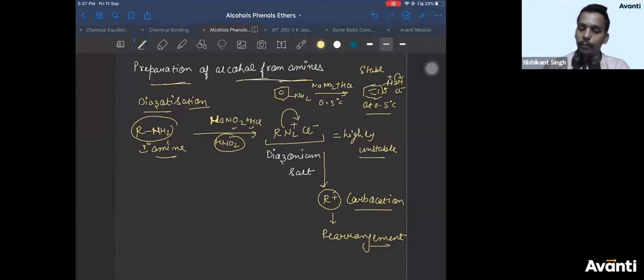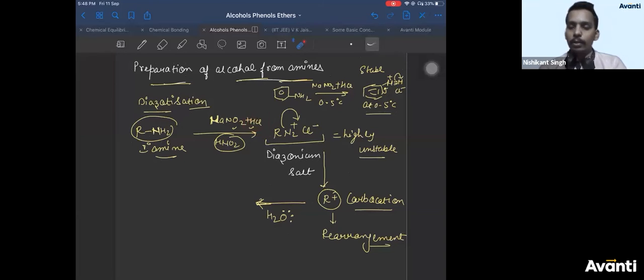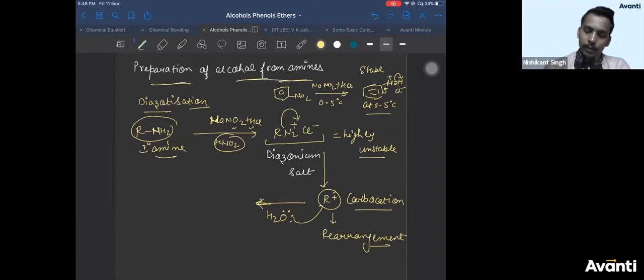Now, if you treat it with warm water, if you add water to this, or even if water is not mentioned, it is mentioned aqueous HCl. Aqueous HCl means water is present in the solution. So then water will come and donate a lone pair. From the positive charge, it will lose H plus to form alcohol.